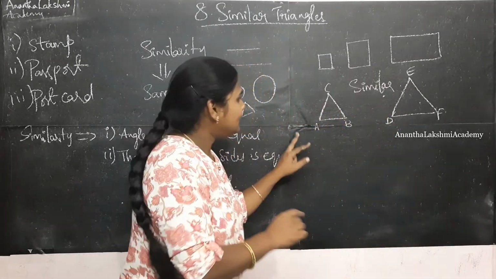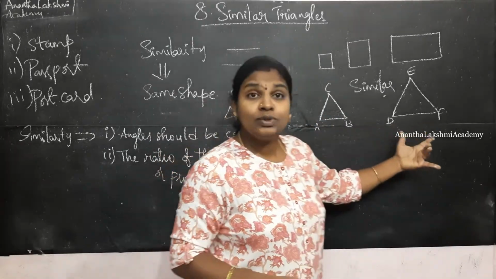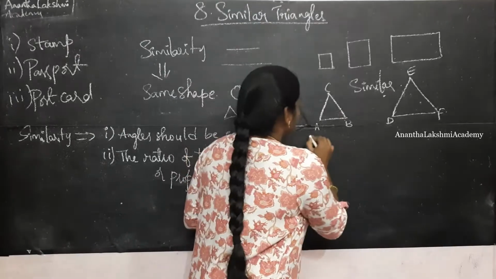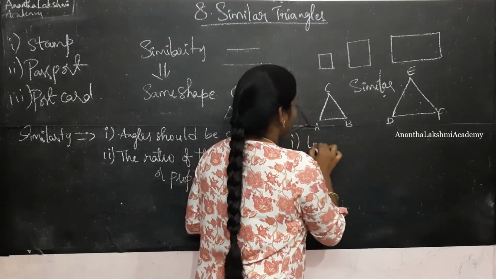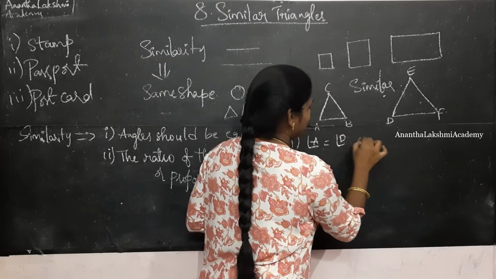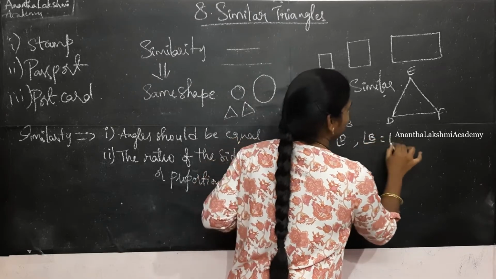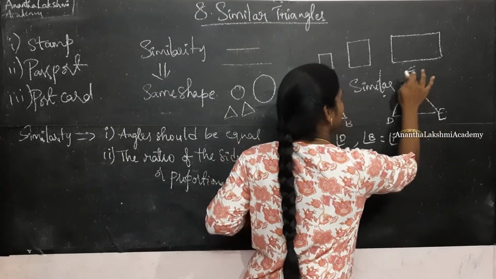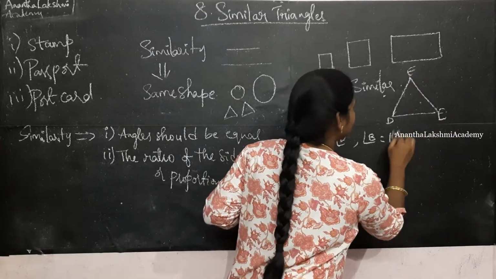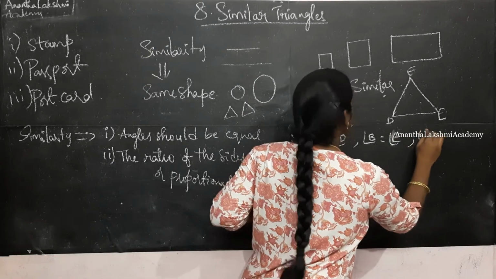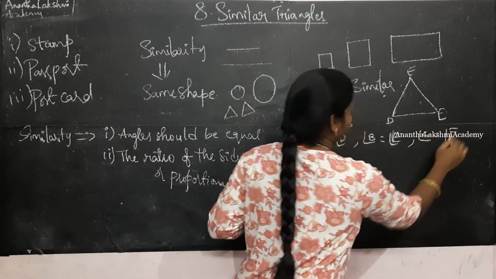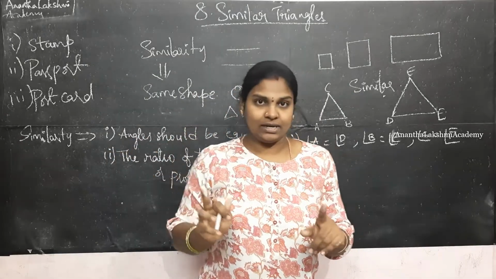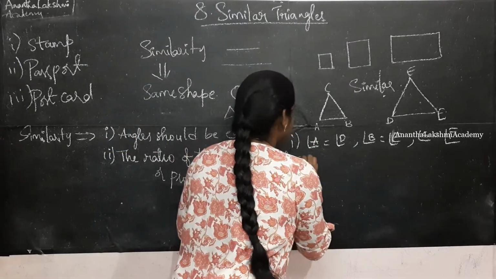Now, let us say, when can I say two triangles are similar? What is the first property? When angle A is equal to angle D, angle B is equal to angle E and angle C is equal to angle F. What is the first thing I said? Angles should be equal. Then what is the second thing?